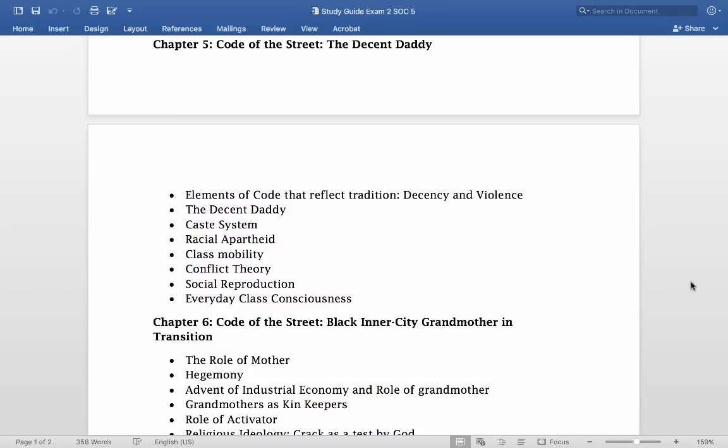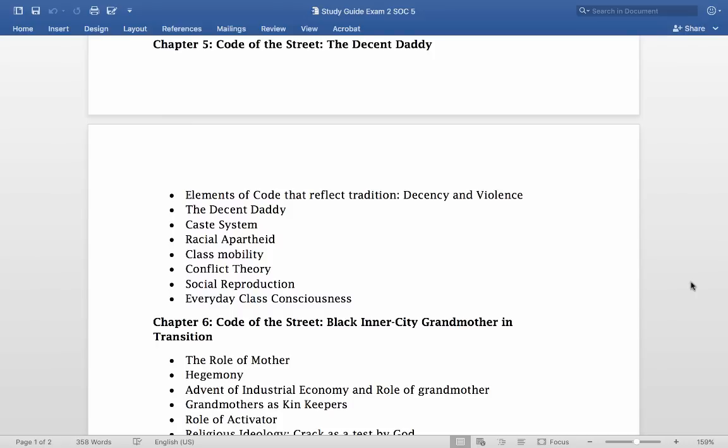Conflict theory, just that when they're arguing that relationship to the code of the street, they're talking about how capitalism doesn't give everyone the same opportunities, right? Some people are born really rich, some people are born really poor, and some people have a lot more control over financial means than others. So that causes this inherent conflict between those who have and those who don't, what they call the bourgeoisie and the proletariat, right? Anyway, you don't need to know that because spelling bourgeoisie is very difficult.